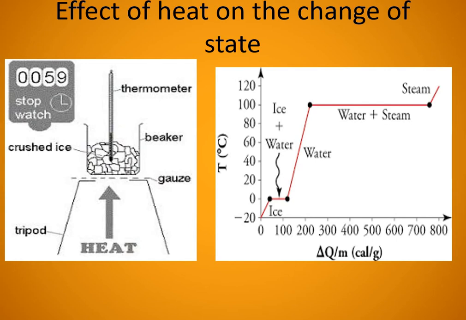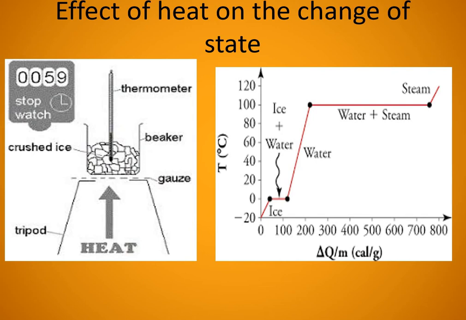Why? Even though we are providing heat energy, you can see that from 200 calories per gram to almost between 700 and 800 calories per gram, there is no variation in temperature, because there 100 degrees Celsius water is getting converted into 100 degrees Celsius steam. So that energy is completely utilized for the change of state.